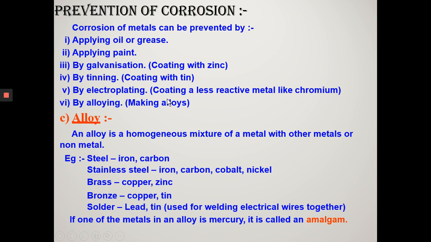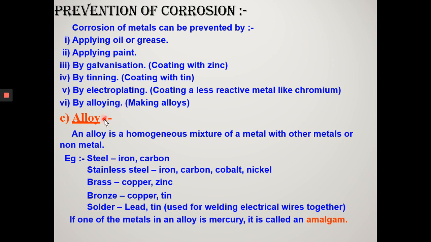Prevention of corrosion. Corrosion of metal can be prevented by applying oil or grease, by applying paint, by galvanization, that is coating with zinc, by tinning, that is coating with tin, by electroplating, also called chrome plating, and by alloying. Remember, students, once again I am explaining, the details of corrosion have already been discussed in the first chapter. So you will note down the points from that part only. Here I have discussed in brief.